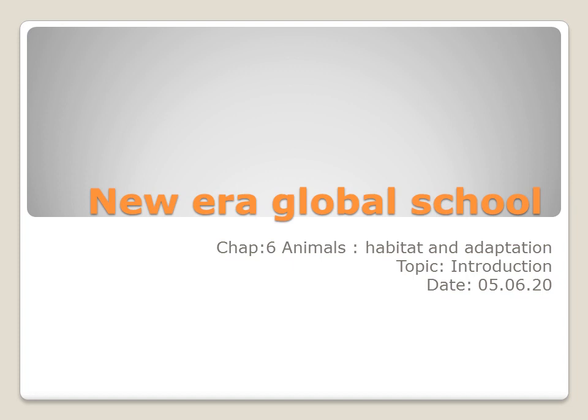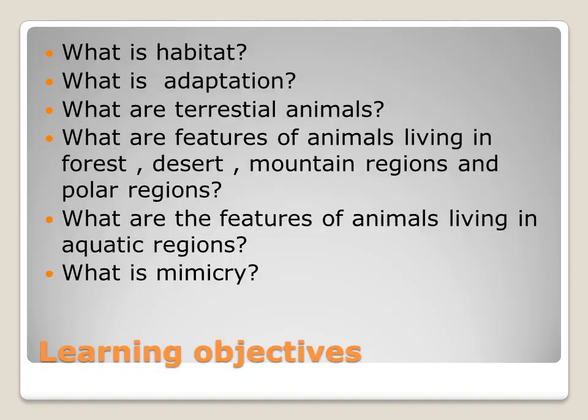Today we are going to start our new chapter, that is animals, habitat and adaptation. Before entering into this class, what are the learning objectives we are going to learn from this chapter?